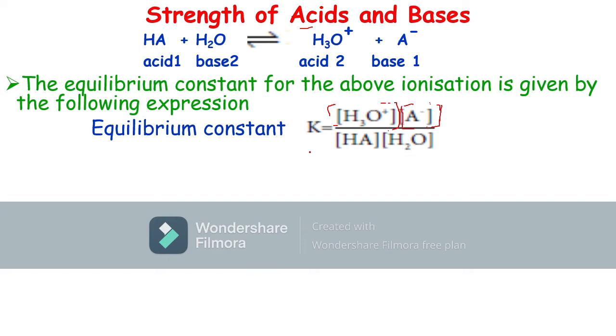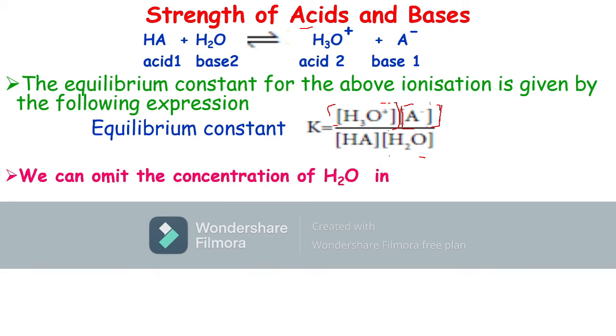In this ionization reaction, water is taken in large excess, so its concentration does not change. So the concentration of water can be omitted. We can write the equilibrium constant as K equal to the concentration of hydronium ion times the concentration of A minus divided by the concentration of HA.